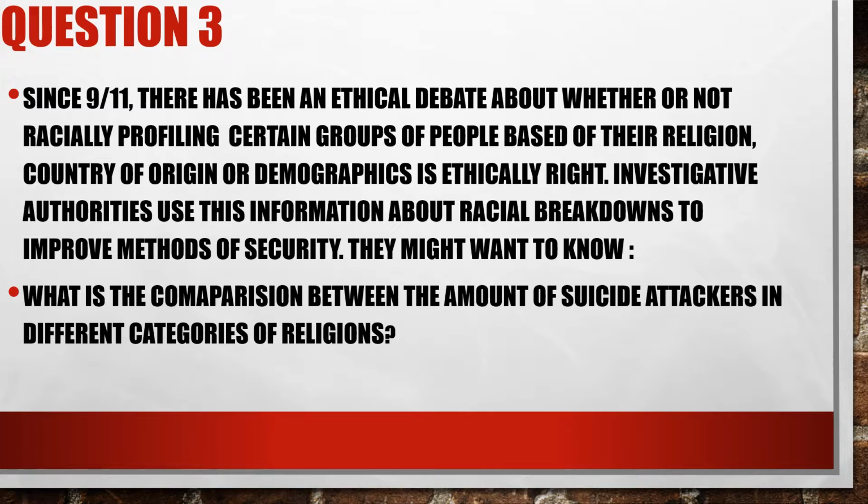Interestingly enough, ever since 9/11, there's been an ethical debate about whether racial profiling of certain groups, because of their religion or where they come from, is right or not. It's very interesting because this topic relates directly to suicide attacks. Government officials are trying to figure out whether they should profile people in order to better secure the nation. They might want to know the comparison between the number of suicide attackers in different religious categories. That's probably how they want to go about creating security for the country.